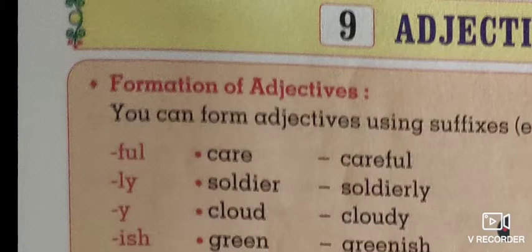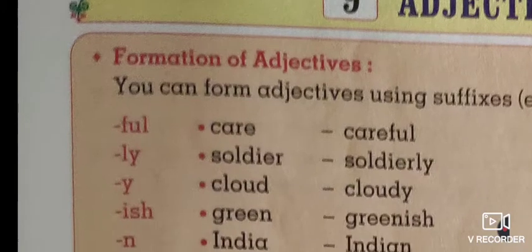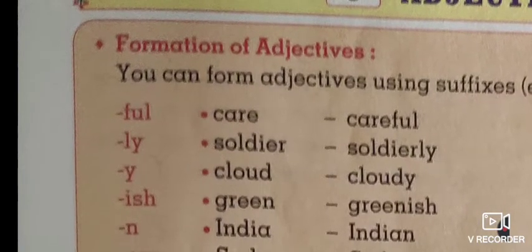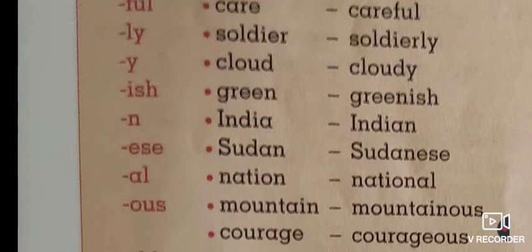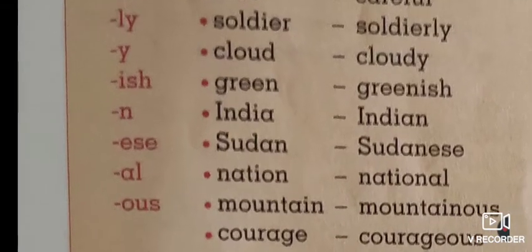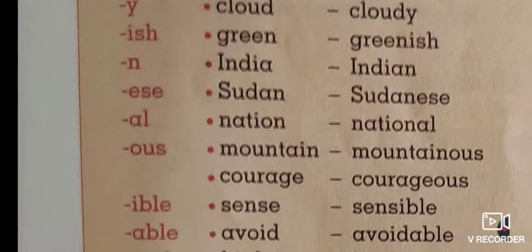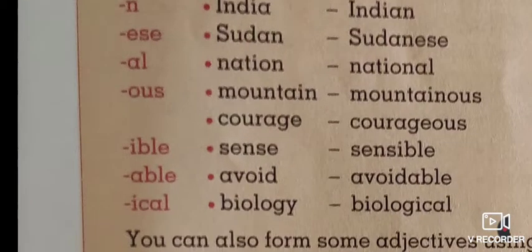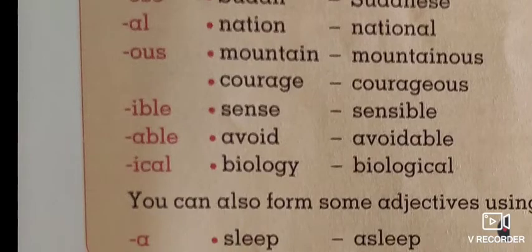Through this type of suffix, that is full, ly, y, ish, an, ese, al, ous, ible, able, and ical.